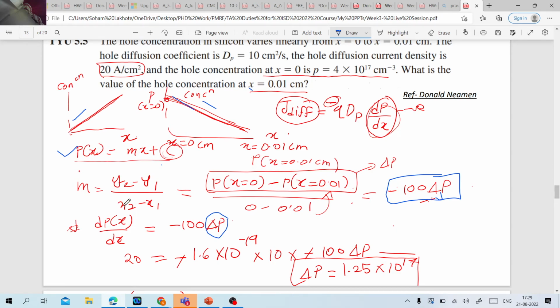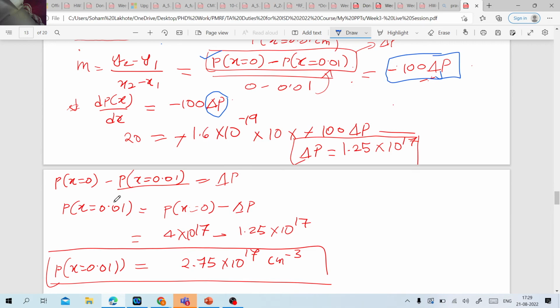dp by dx is given to you. So from there you can get the value of delta p. Delta p is nothing but p of x equal to 0 minus p of x equal to 0.01. You know the p of x equal to 0, correct? So from there only this term is unknown now, correct? So from there you can get this answer easily.